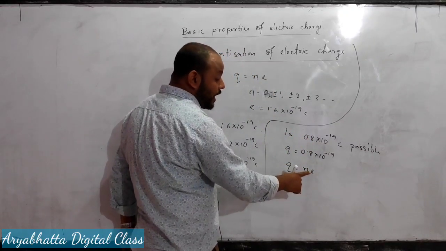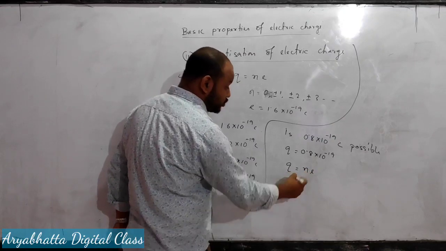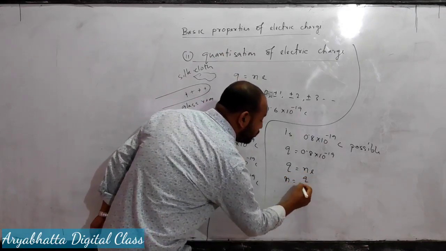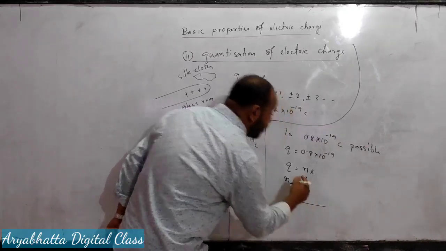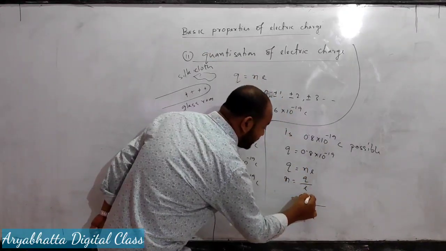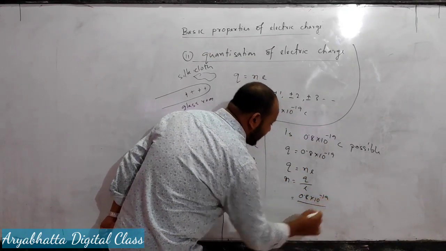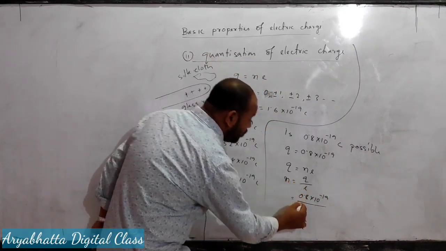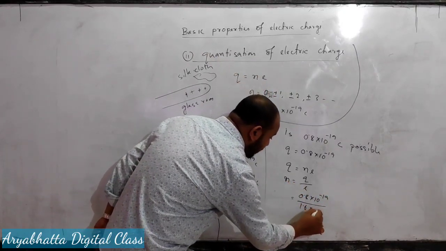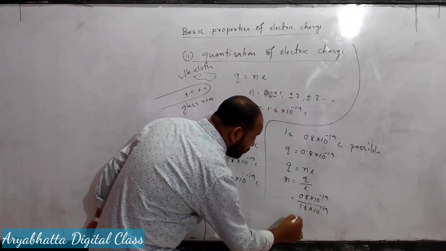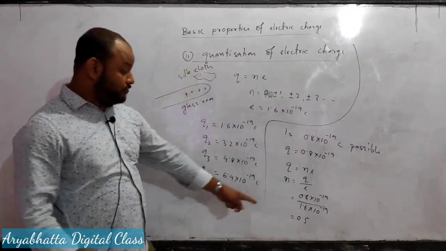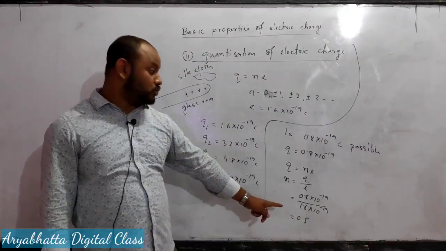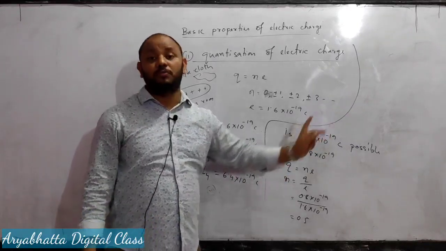You remember, n must be an integer. So n equals Q by e, and the value of Q is given as 0.8 into 10 to the power minus 19, and the value of e is 1.6 into 10 to the power minus 19. So the result will be 0.5. 0.5 is not an integer. That is why this charge is not possible.